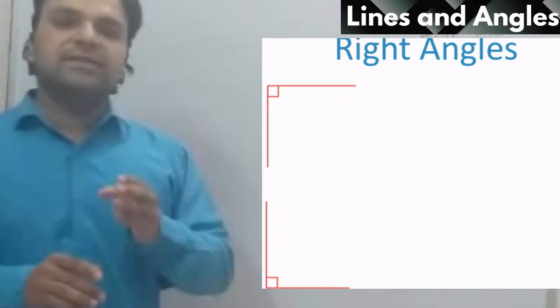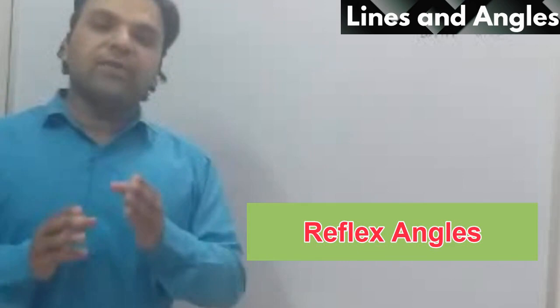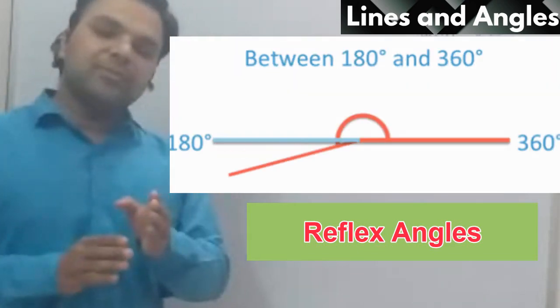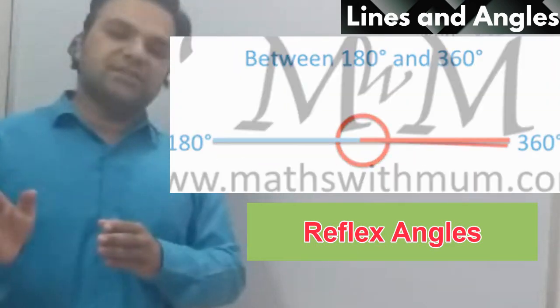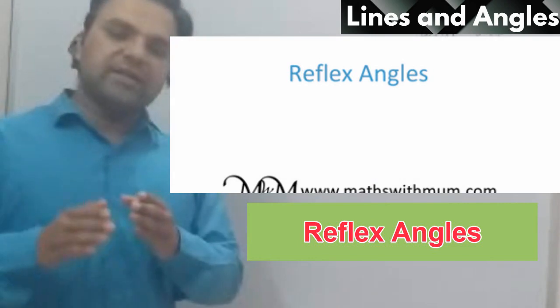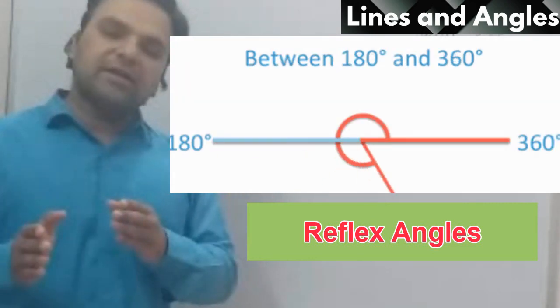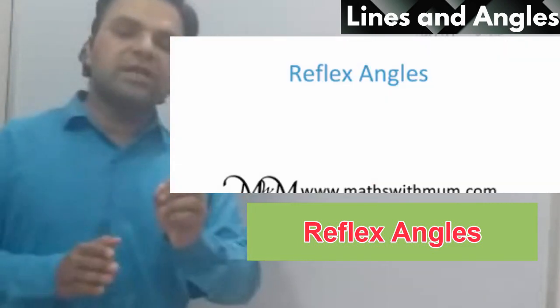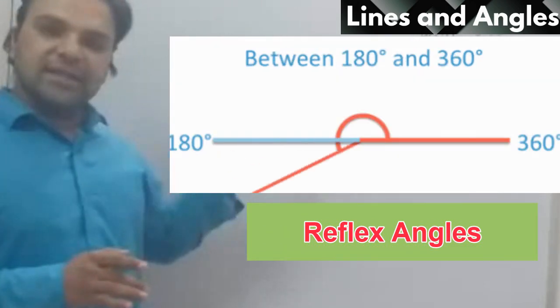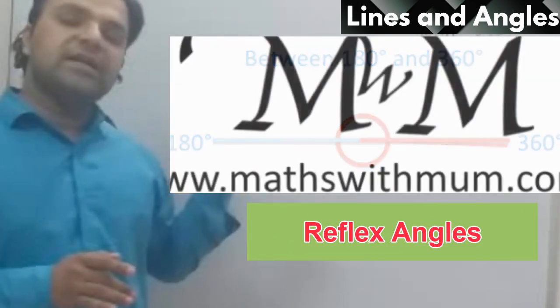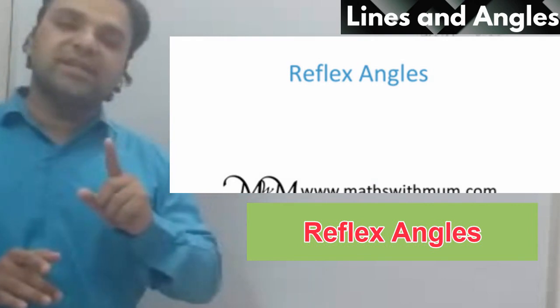The fourth one is the reflex angle. Reflex angle means the angle between 180 and 360. It is more than 180 and less than 360. It is known as a reflex angle. You can see here it is more than 180 but less than 360 degrees.